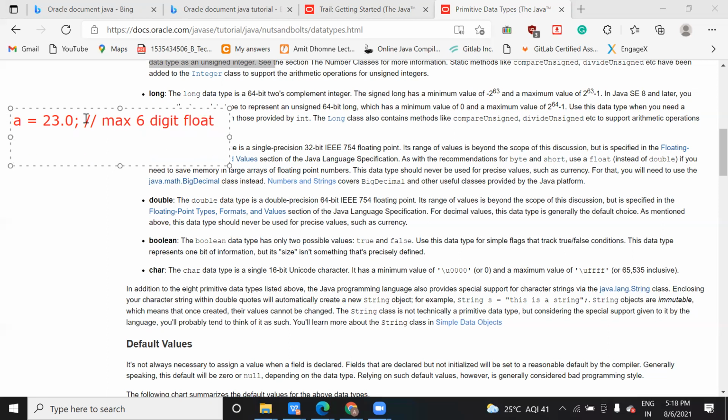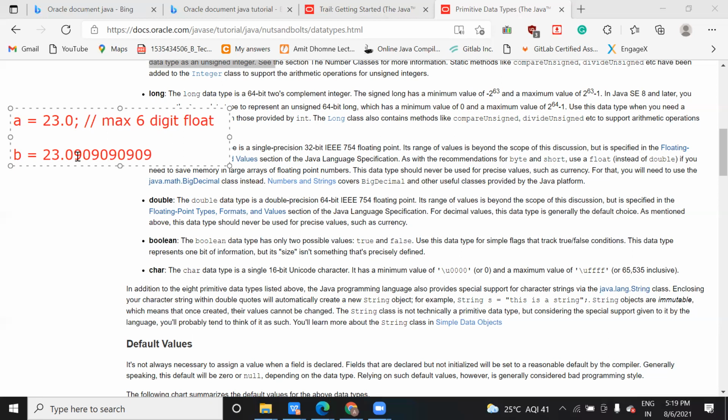But if I say double, it is the double data type. Double data type can allow many values after the decimal.